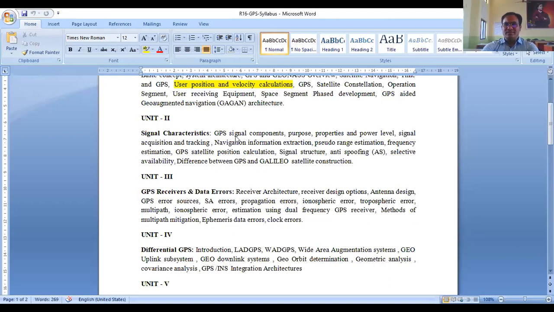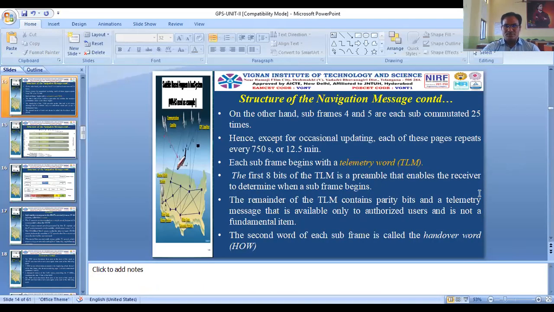So we go ahead with the GPS signal components. So I will share today's class presentation. So here we go.